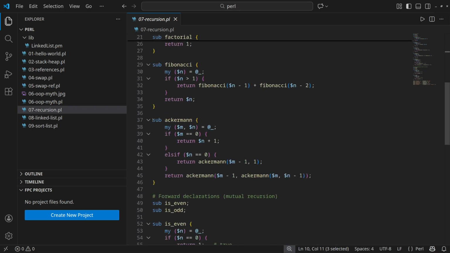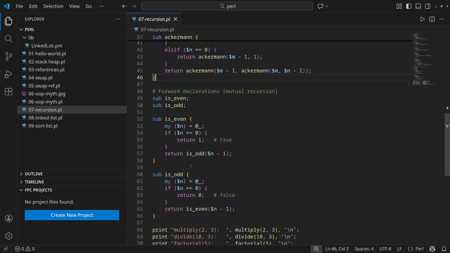Next is the Ackermann function, which receives 2 arguments and has 3 conditions. If m is equal to 0, it returns n plus 1. Otherwise, if n is equal to 0, it returns the recursive invocation with variable m decreased by 1, and n invoked as 1. If neither of the first 2 conditions is met, it returns Ackermann function with m minus 1, and Ackermann of m and n minus 1.